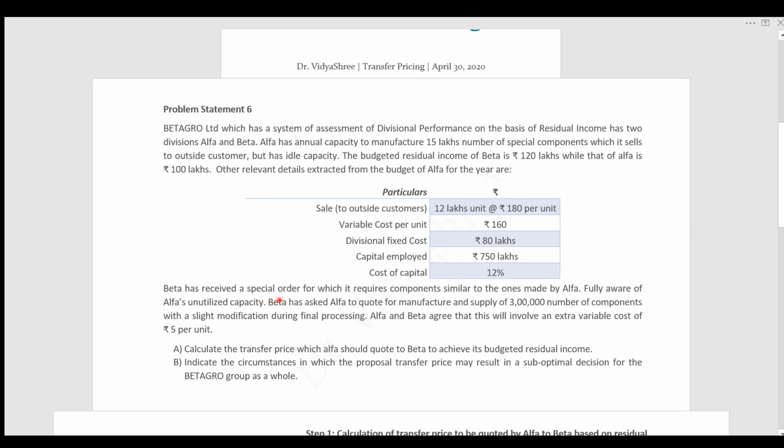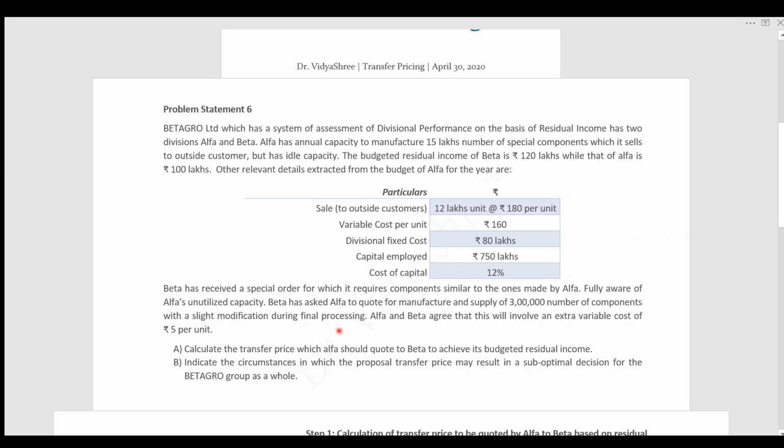Beta has received a special order for which it requires components similar to the ones made by Alpha. Fully aware of Alpha's unutilized capacity, Beta has asked Alpha to quote for manufacture and supply of 3 lakh components with a slight modification during final processing.